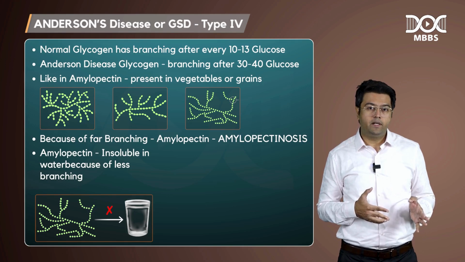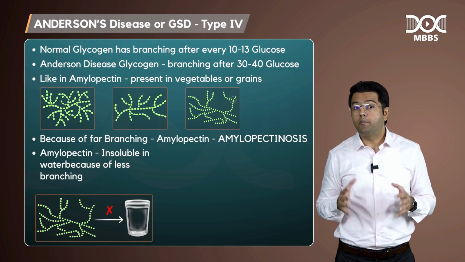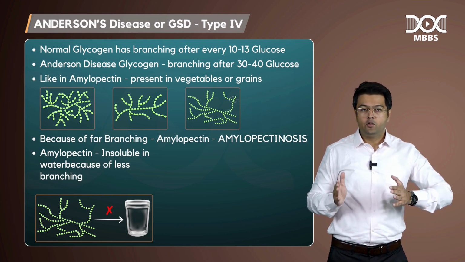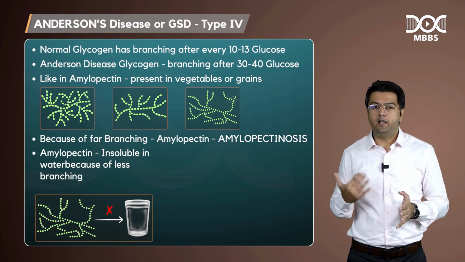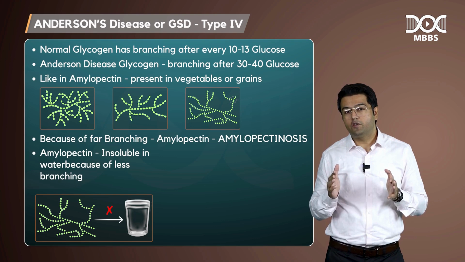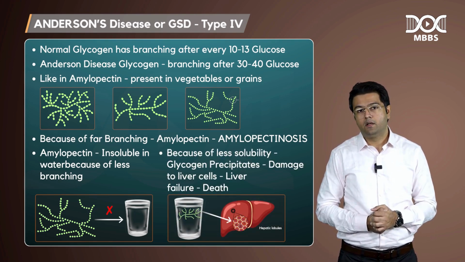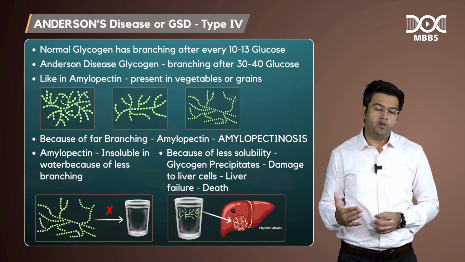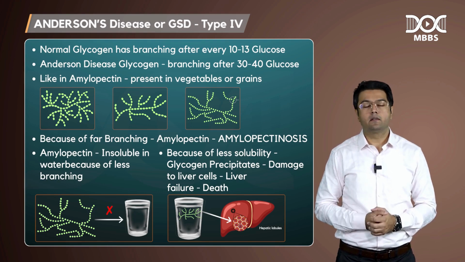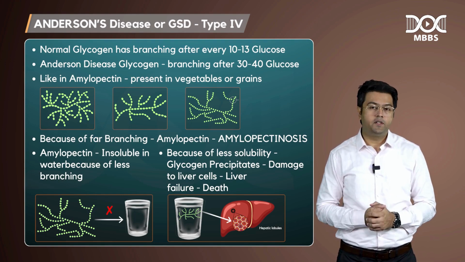I told you in the previous lecture that glycogen is soluble because of branching, more branching. If it is less branched, it is less soluble. When it is less soluble, we call it amylopectinosis, which is the name of the disease. Because of less solubility, this glycogen precipitates. Because of precipitation of glycogen, there is damage to the liver cells, and this may lead to liver failure and death of this child.